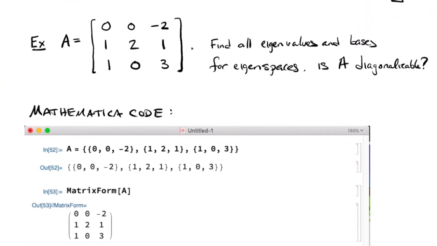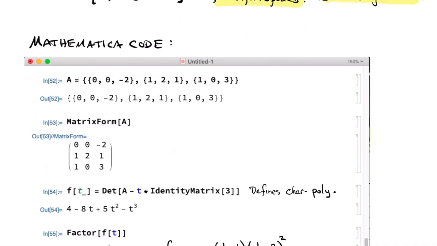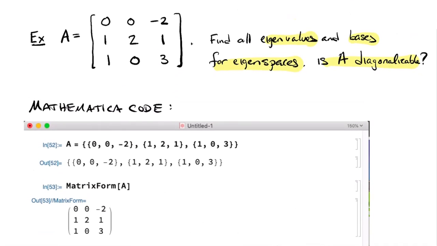Let's look at an example. Taking a 3 by 3 matrix A here. Let's try to find all of its eigenvalues, and let's find bases for its eigenspaces. Okay, so I'm basically asking the question, is A diagonalizable? Can we find a basis of eigenvectors? I'm going to do this with Mathematica. So maybe I should leave that visible there, but here I am inputting into Mathematica the matrix A.